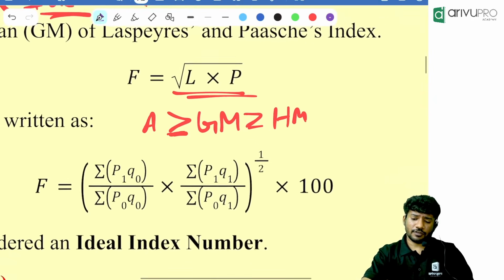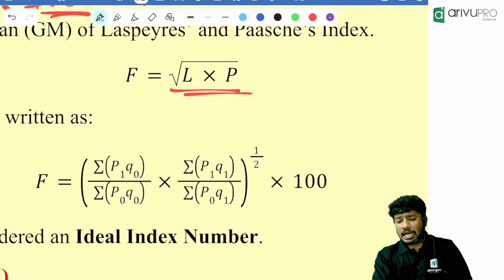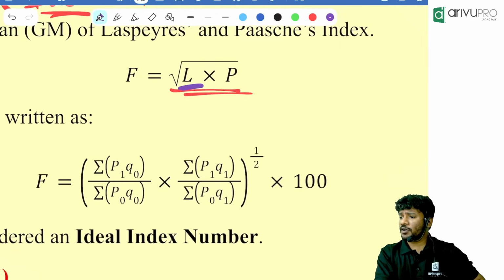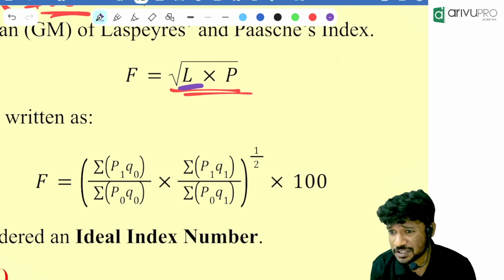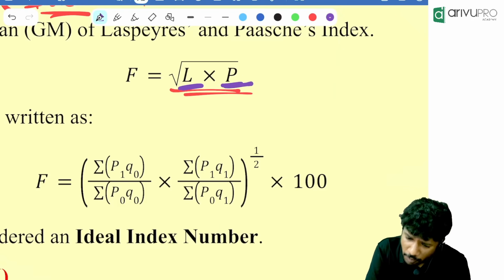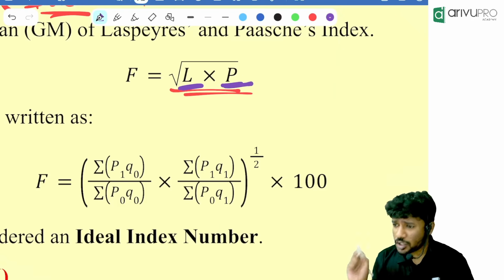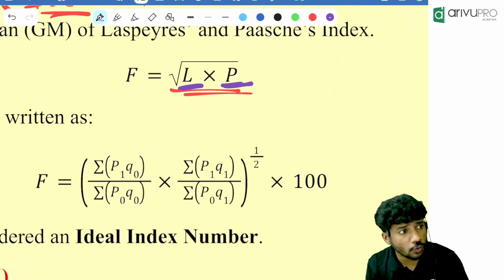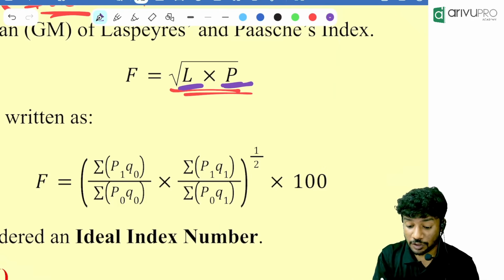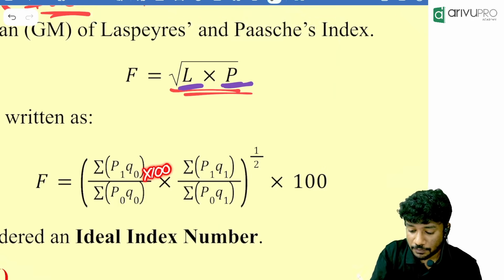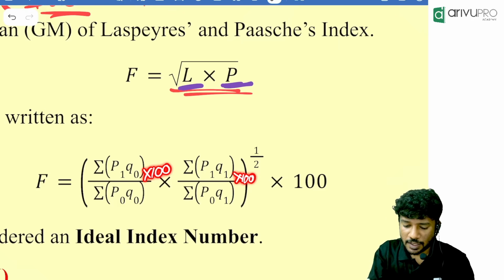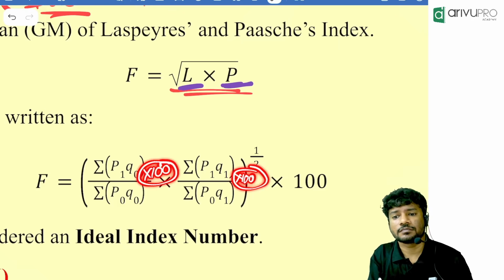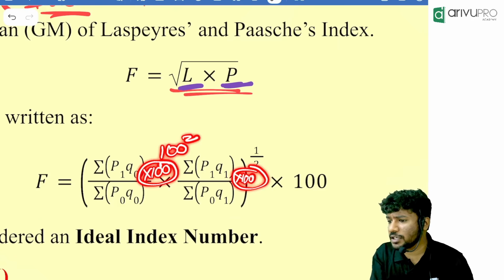Okay, people, look here carefully. Now, Laspeyres formula is what, people? What is the formula for Laspeyres? Summation of P1Q0 divided by summation of P0Q0. Into what was the formula for Paasche? Summation of P1Q1 divided by summation of P0Q1. That is the formula. Everywhere we need to multiply it with what? 100. Correct? In both cases we should multiply it with 100. Why? We are always finding in percentages. People, 100 into 100 will become what? 100 square. Correct? 100 into 100 will become 100 square.